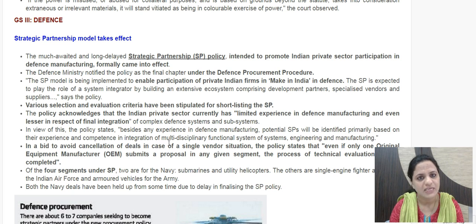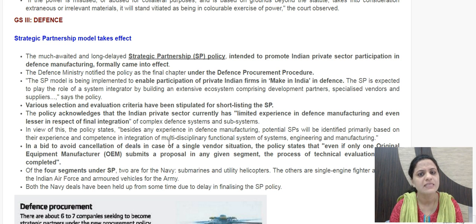So under it, the selection evaluation criteria have been stipulated for shortlisting the strategic partners who would be there in this. Also foreign OEMs have to submit their proposals in the given segment. The government has clarified one thing, that even if there is only one OEM coming forth for a particular segment, then that also would be accepted and technical evaluation would be completed.